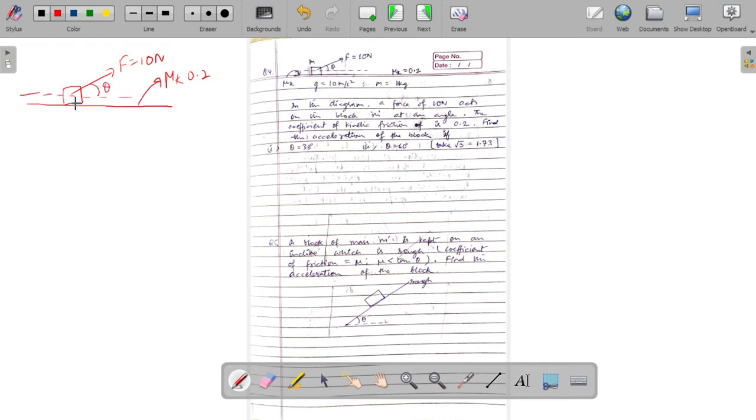So the force is acting at an angle theta, and this is the mass of the block. The coefficient of friction is mu k, and the acceleration due to gravity is 10 meter per second square. The mass of the block is 1 kg. So we are supposed to find the acceleration of the block for different values of theta, and root 3 is given to us. So let us begin.